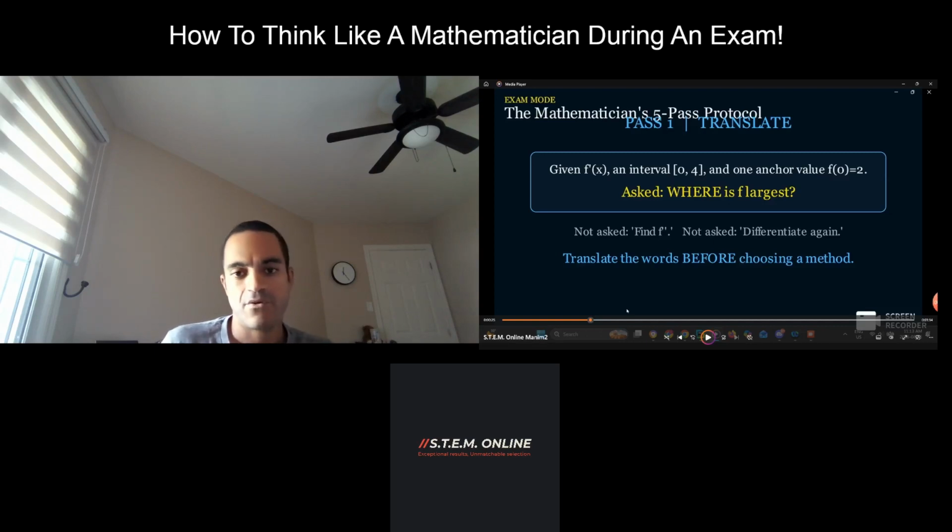So the translated part here for step 1 would be to ask where f is largest. You want to ask where f is largest because we're looking for the absolute maximum. Absolute maximum, absolute min. We want to know where f is either largest or smallest. So when it comes to the translation part, we want to take the question that was being asked and translate it, figure out what the implication of that question is in words. And then when we know the implication of that in words, we can go about a plan of attack. Okay, so that's what's very important when it comes to doing problems like this.